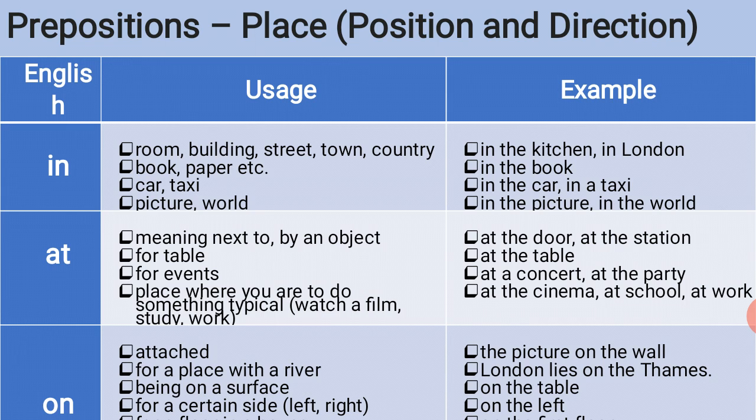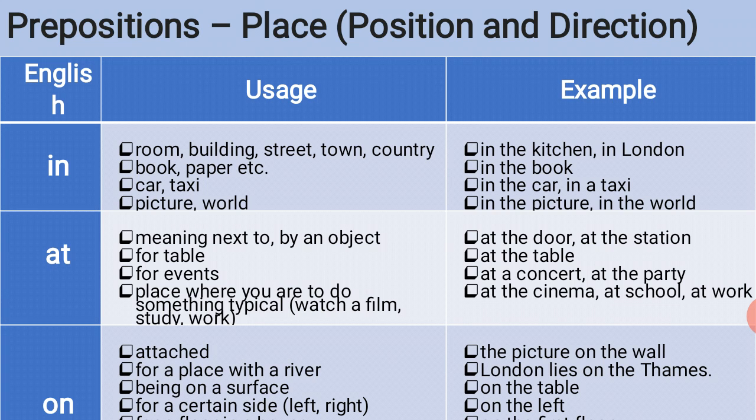Usage of in is picture, world. For example, in the picture, in the world. The next word is at. Usage of at is meaning next to, by an object. For example, at the door, at the station. Usage of at is for table, for example, at the table. Usage of at is for events, for example, at a concert, at the party. Usage of at is a place where you do something typical, like watch a film, study, work. For example, at the cinema, at school, at work.